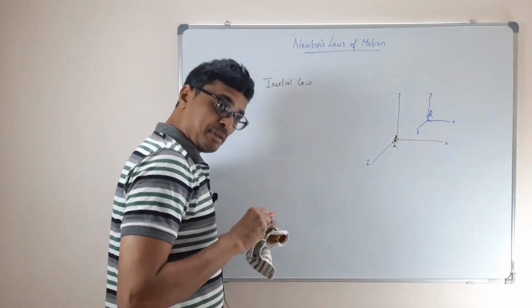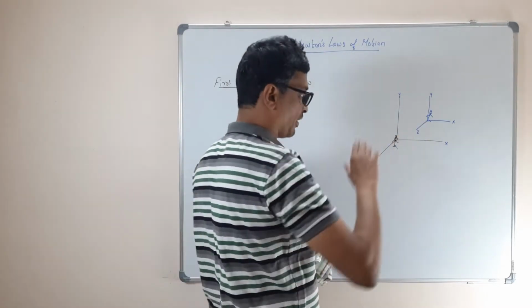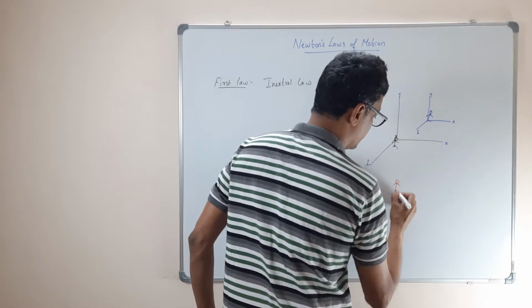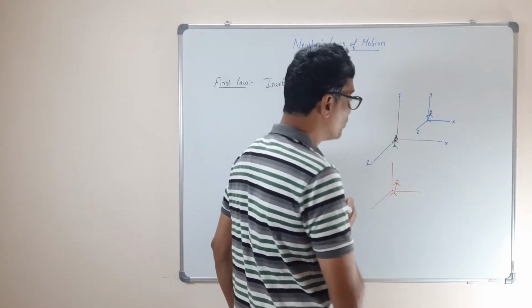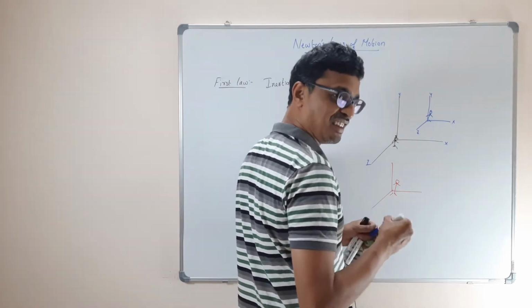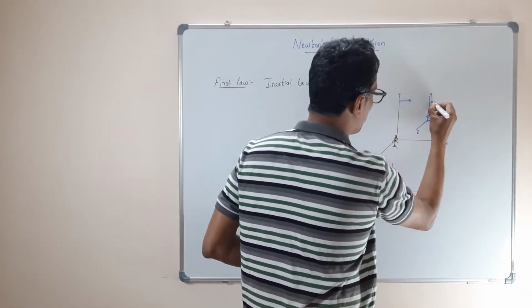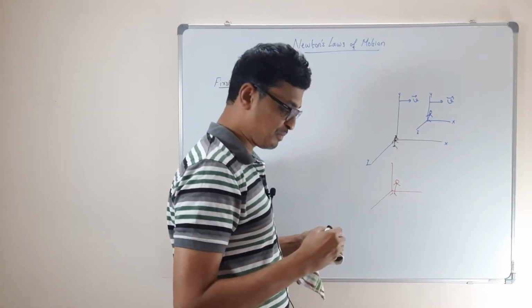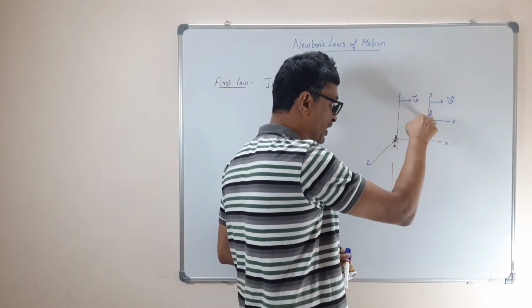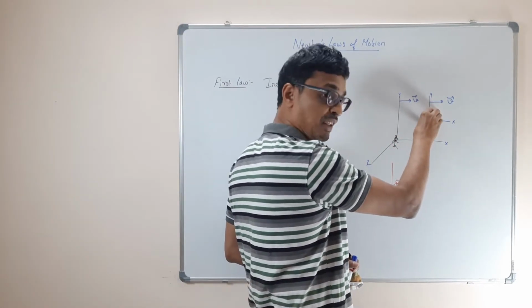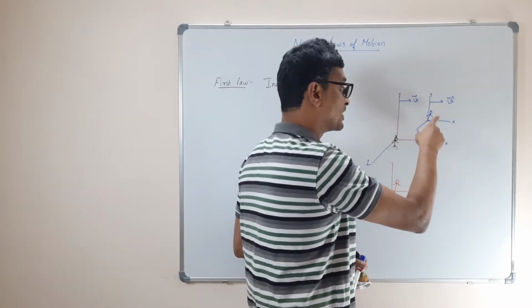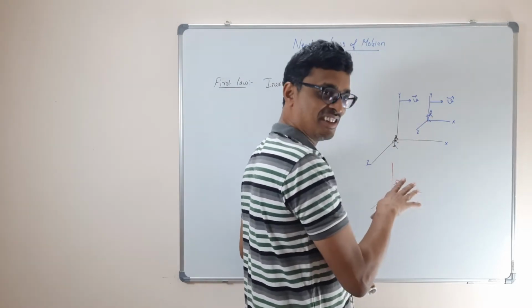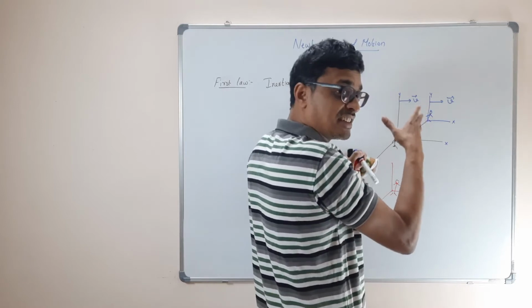So there can be another person. For you both are at rest. For another person in another reference system, the person standing here, you may be moving. For him, both of you may be moving at a constant velocity v. So let us speak about the person in the blue frame. The blue frame is at rest for you. But the same blue frame, is it at rest for this frame? No. So it's the equivalence. It doesn't matter. Basically, it's a state.